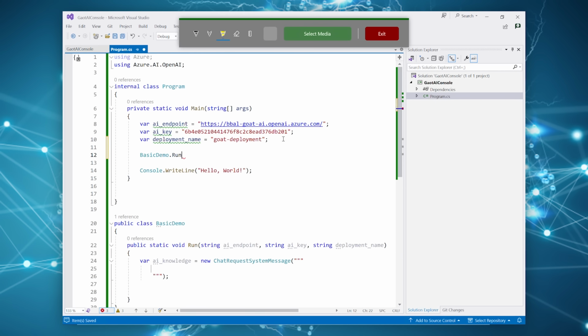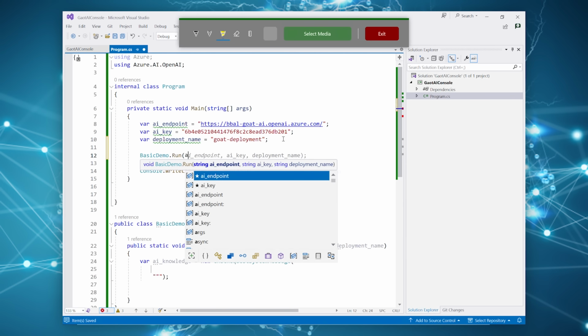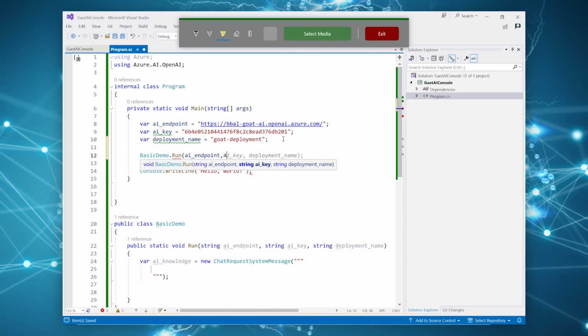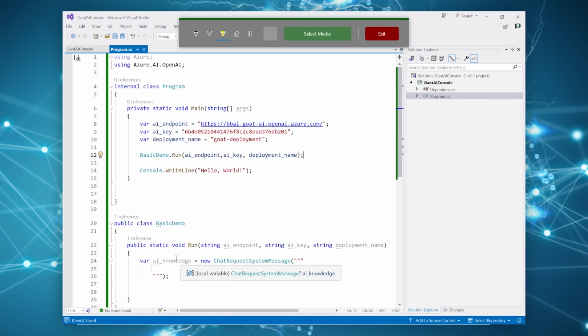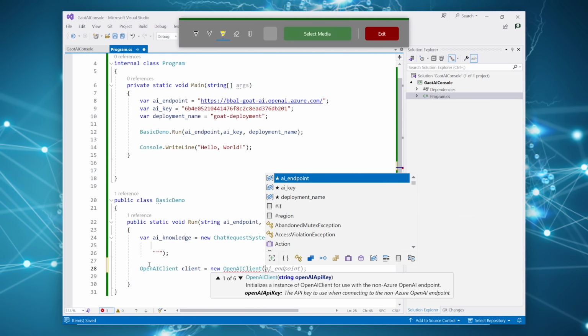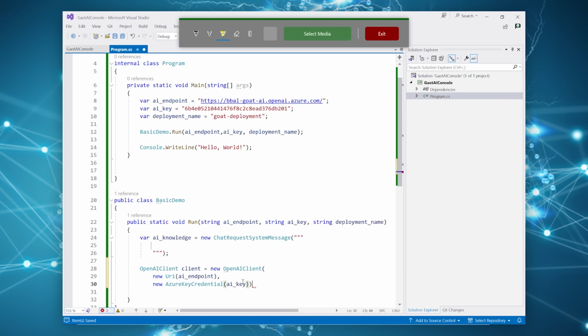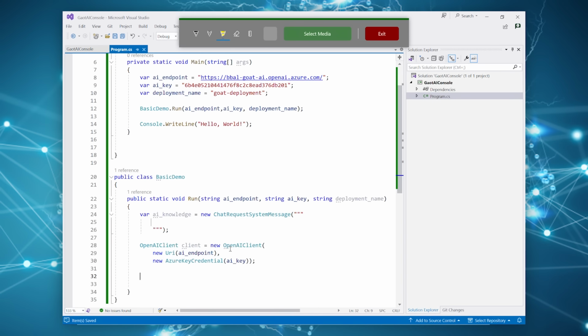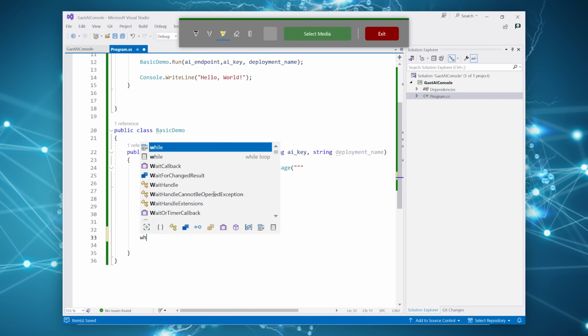Now let's make a call to it. And then back in the run method, we're going to create an AI client. Okay, and there we go. We've got our client set up.